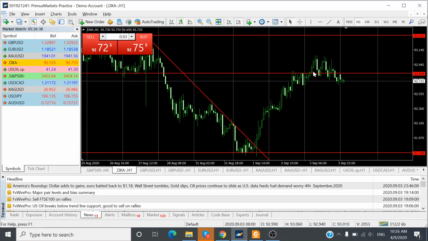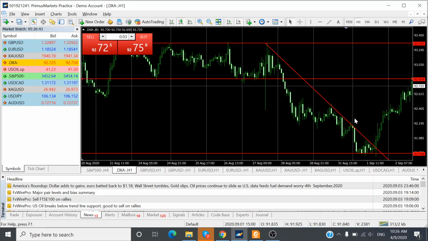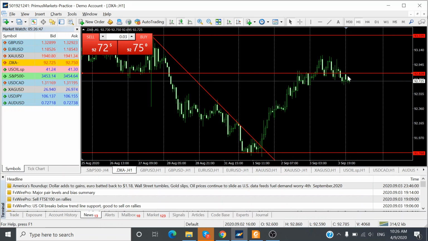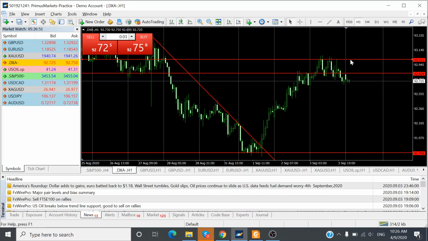So again, technical wise, US dollar has been strengthening after breaking the bearish downtrend on Tuesday, breaking it over here, and currently is finding some resistance at these points.